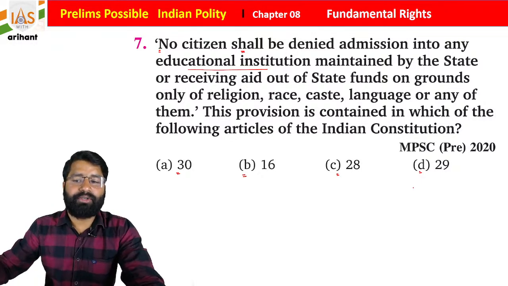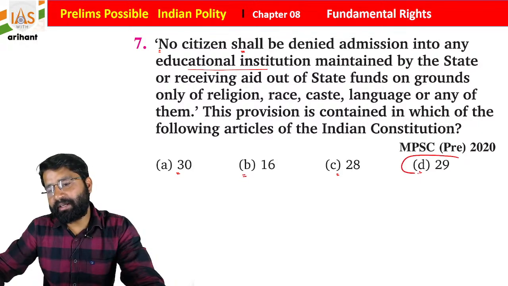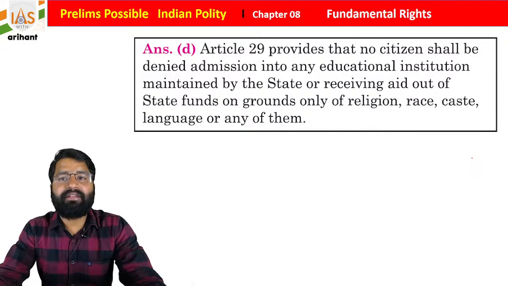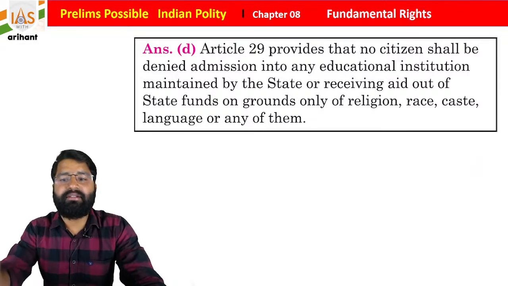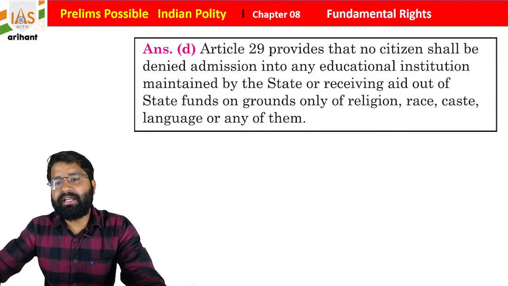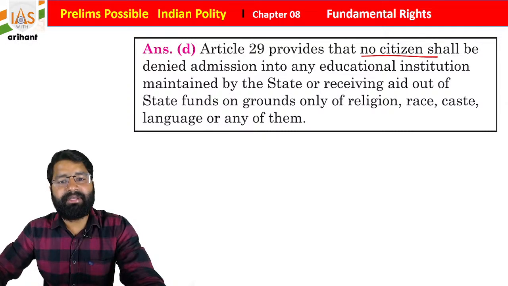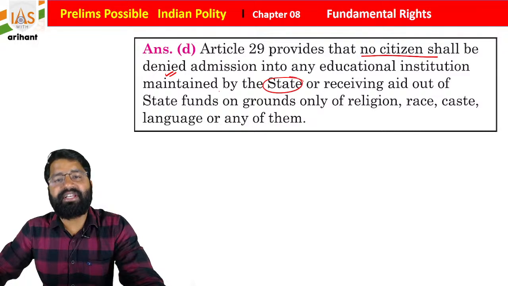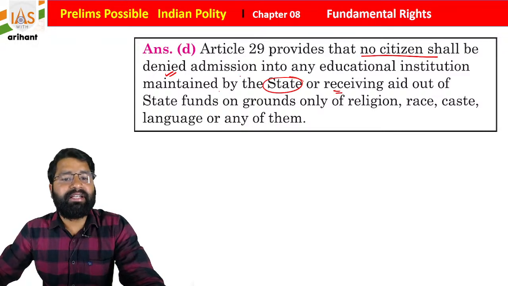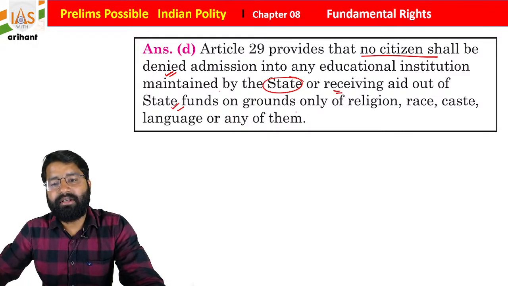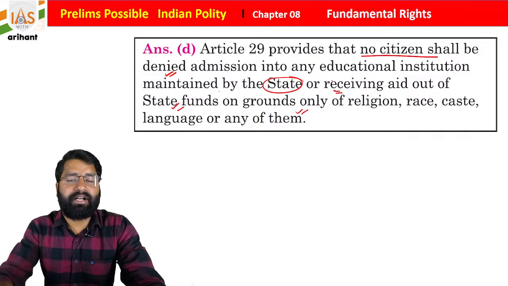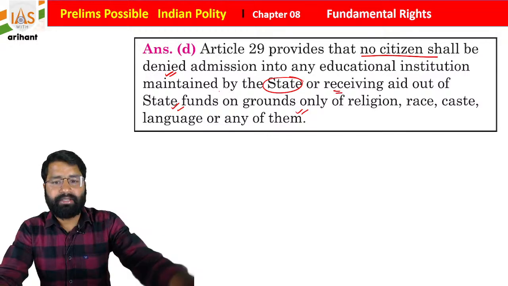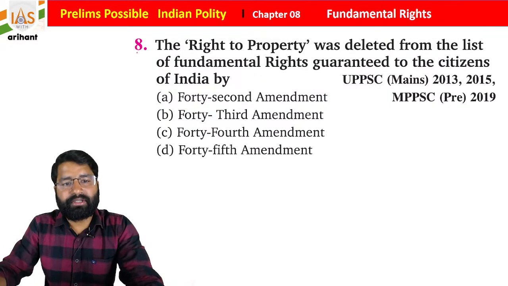Where is it included? So basically, protection in respect of minorities, under Article 29 it is mentioned that everyone has the right to education, so they can take admission. So Article 29 provides that no citizen shall be denied admission into any educational institution maintained by the state, means state funded, or receiving aid out of state funds, on grounds only of religion, race, caste, sex, language. Okay, I hope you are all getting it. Easy. Now see the next question.